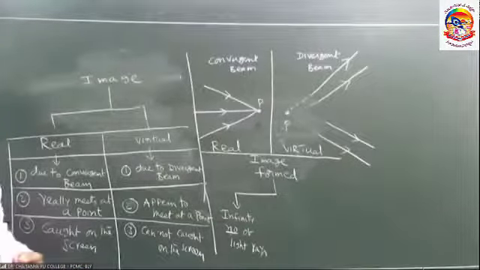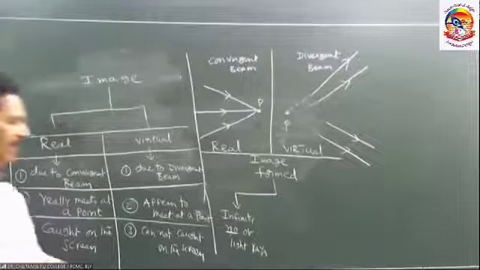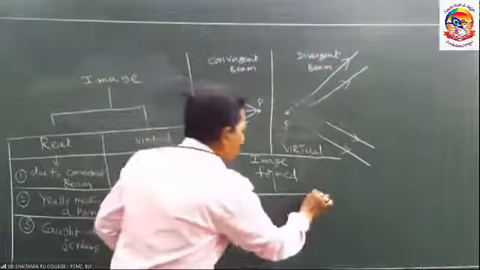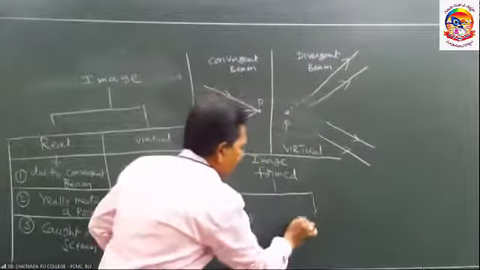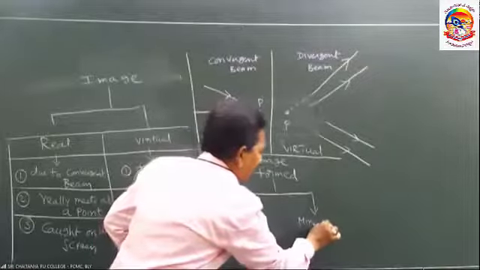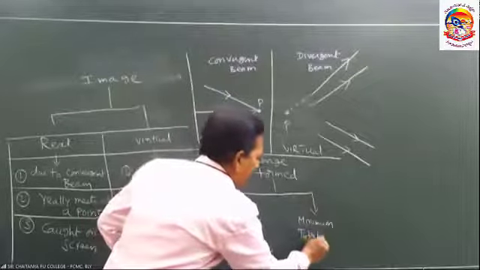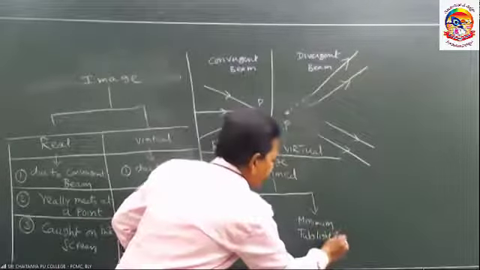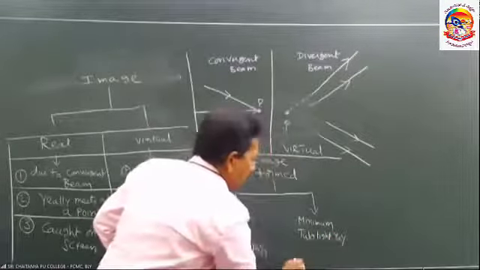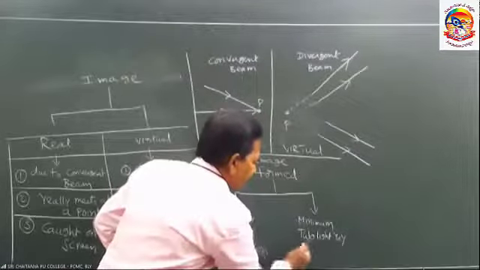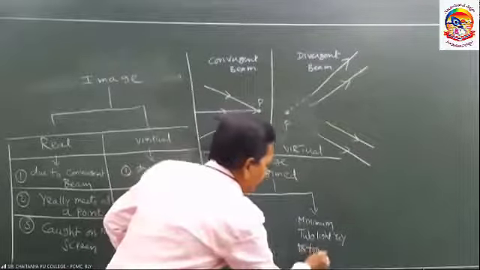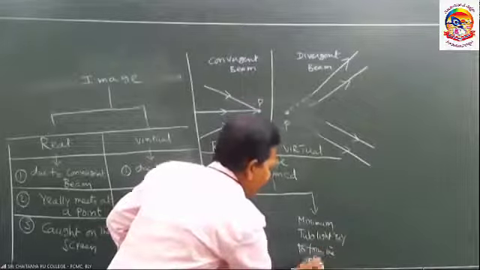It is complicated. That's why, in the formation of the image, the minimum number of light rays required is 2. Two light rays are enough to form the image.